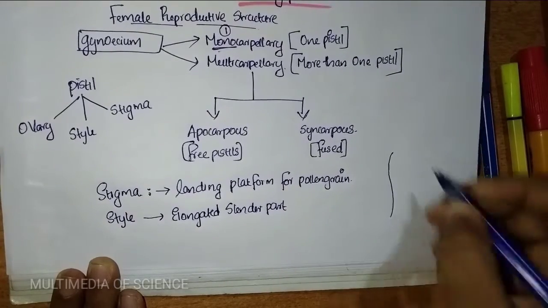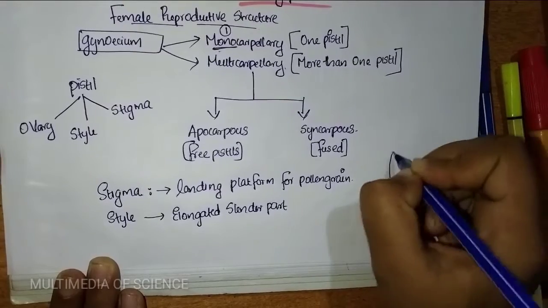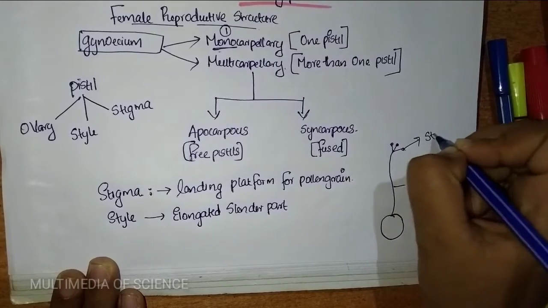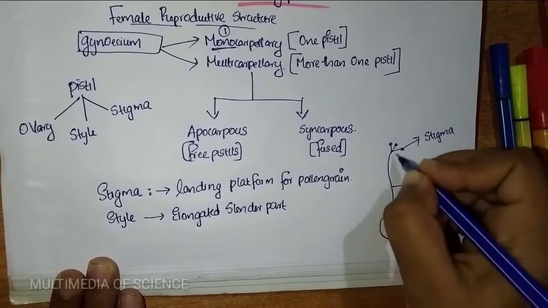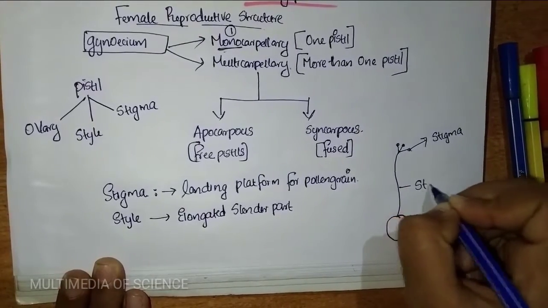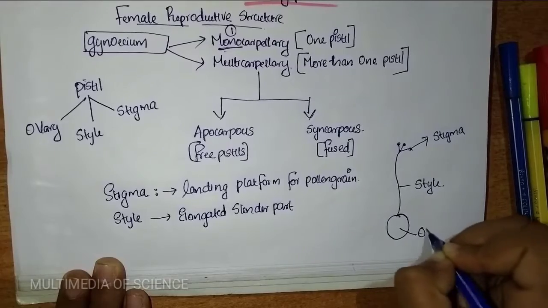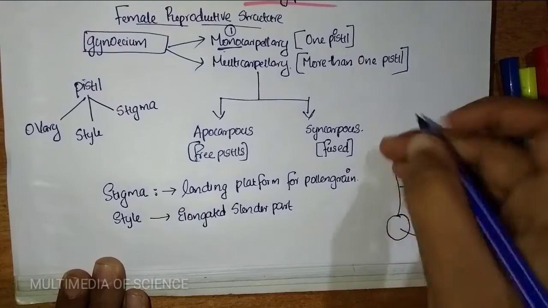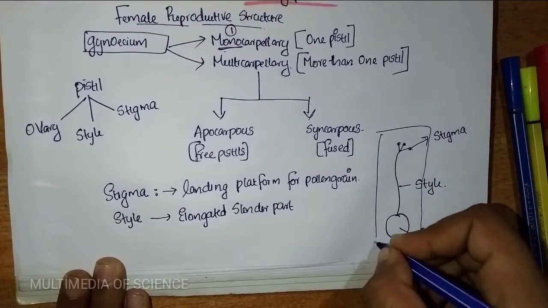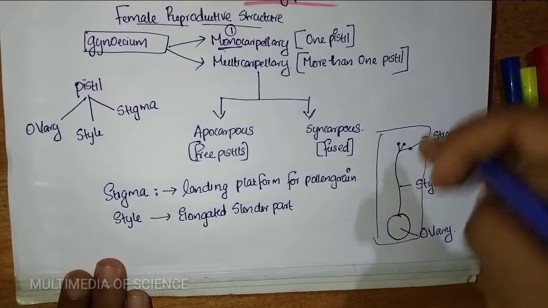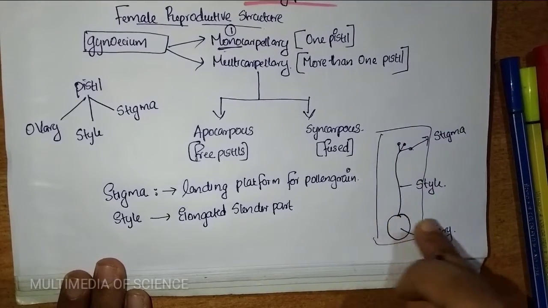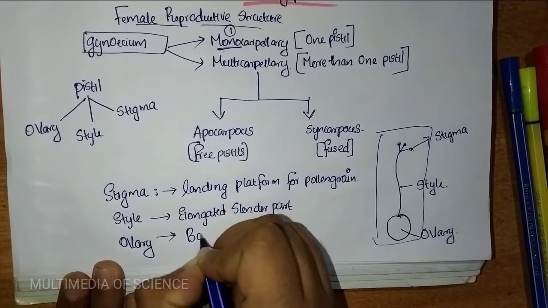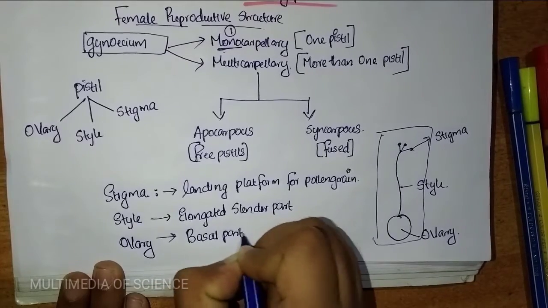While drawing this, this is the stigma, this is the elongated slender part, the style, and this is the ovary, the basal part of the pistil. This is the structure of the pistil, and its basal part is named the ovary. So ovary is the third part, and it is the basal part. Clear?